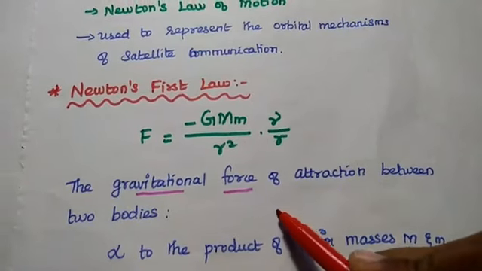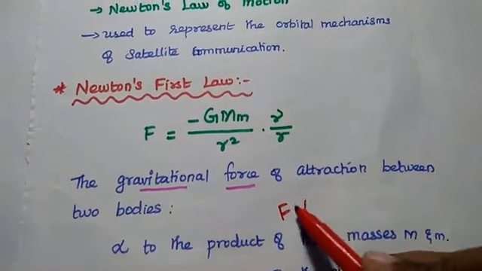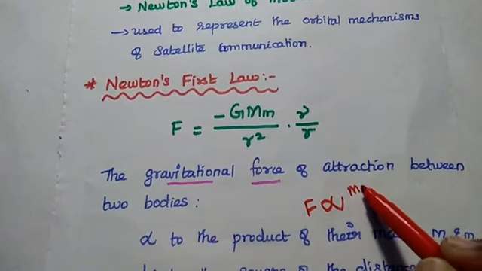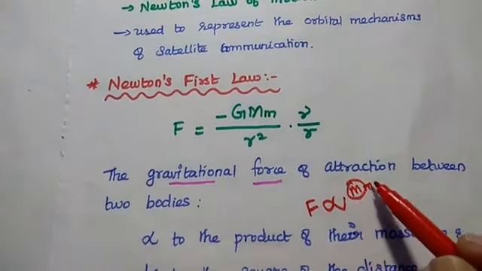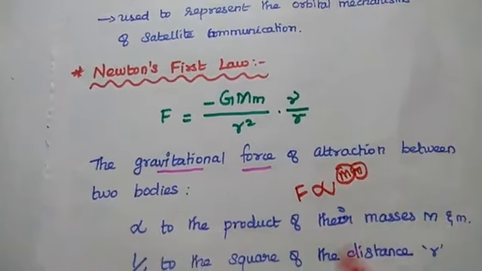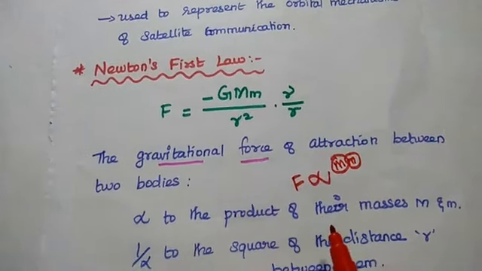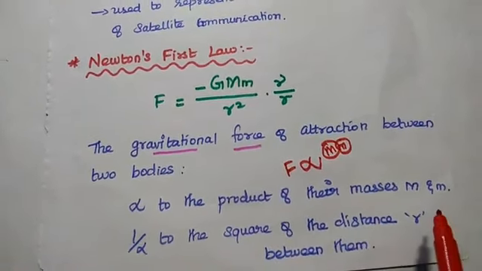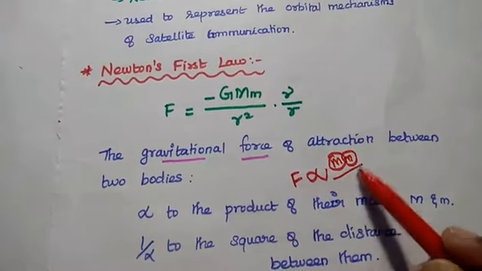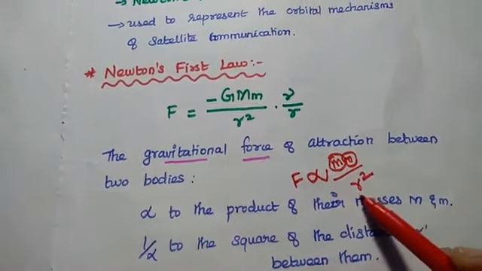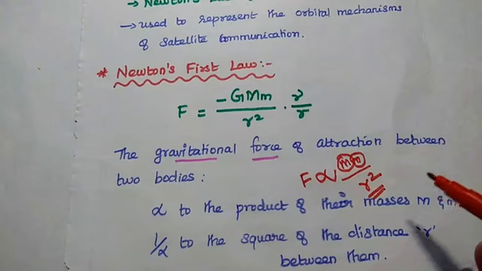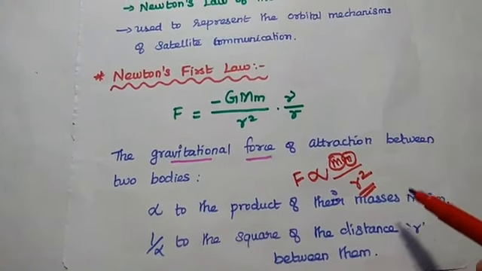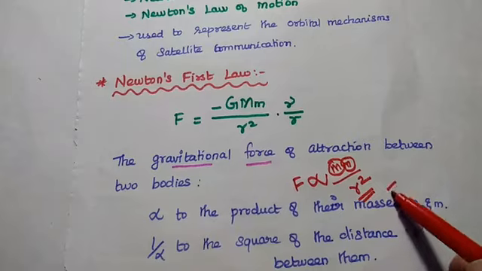This gravitational force is directly proportional to the product of their masses, one for the primary and another for the secondary, M and small m, and it is inversely proportional to the square of the distance between them. That is the first law.